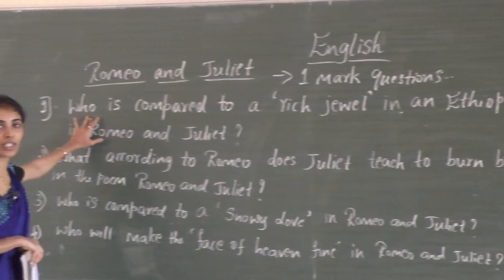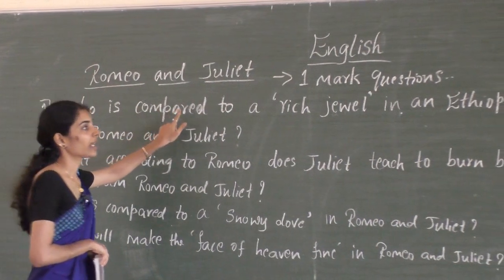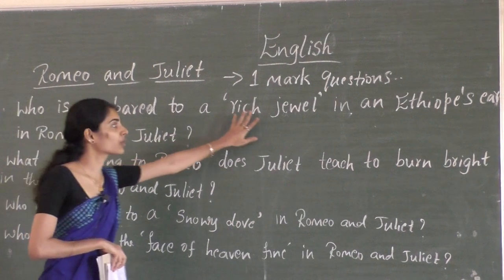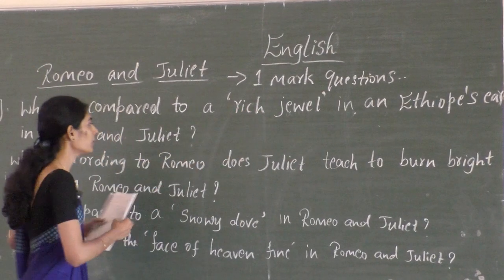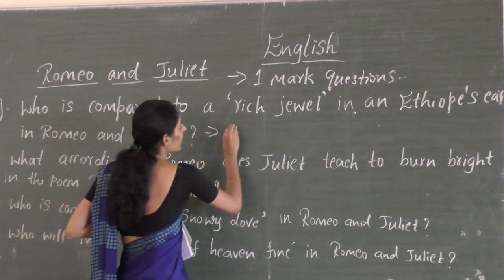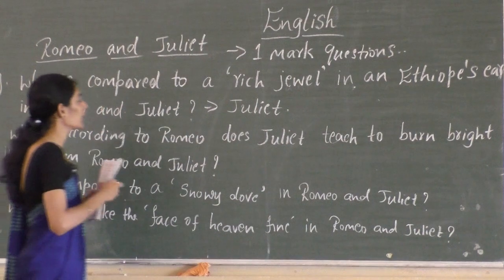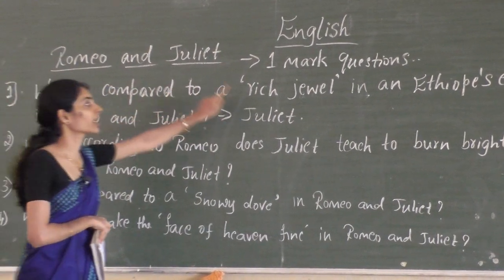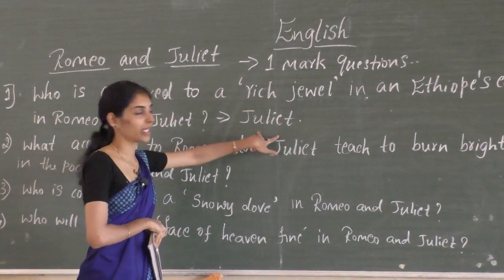The first question here is, who is compared to a rich jewel in an Ethiop's ear in Romeo and Juliet? Here rich jewel is a simile. Rich jewel is compared to Juliet. So the answer for the first question is Juliet. Just remember, rich jewel, that is Juliet.